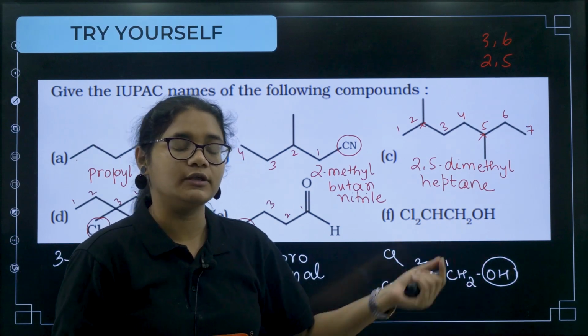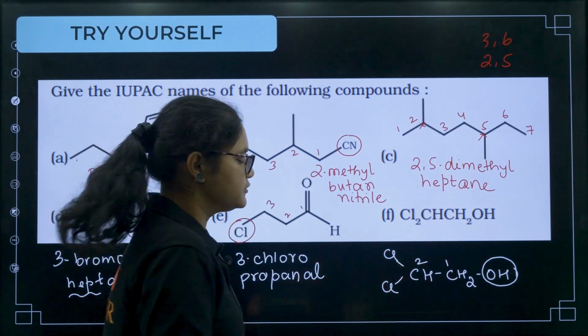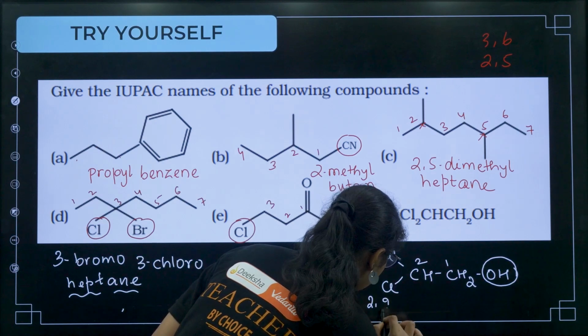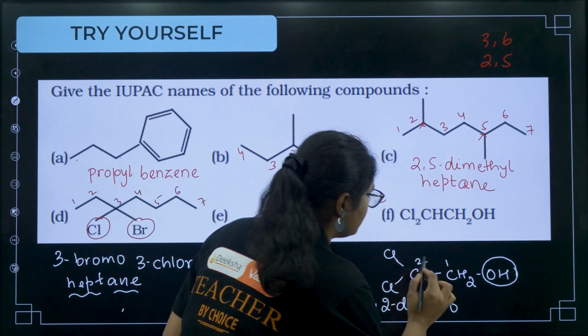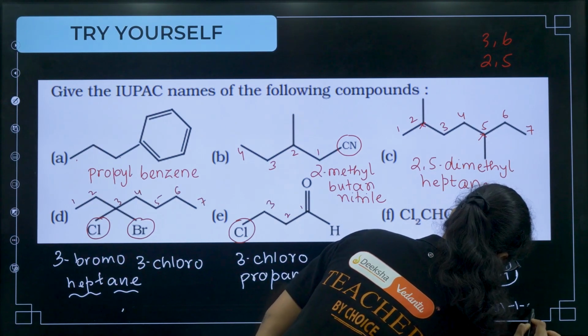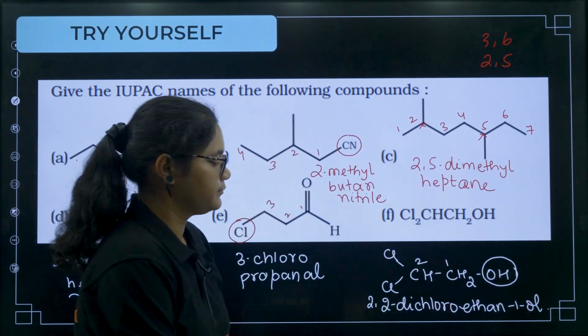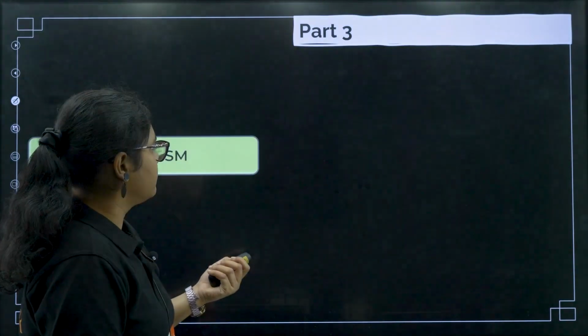For an alcohol group we use the suffix OL, and on the second carbon I have 2 chlorine, so I can write 2,2 dichloro ethane 1 OL, okay, fine. This was the homework question.